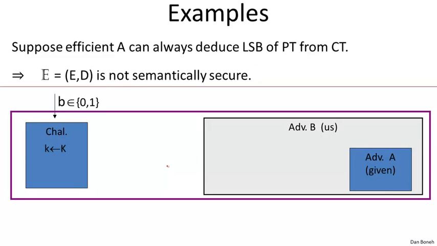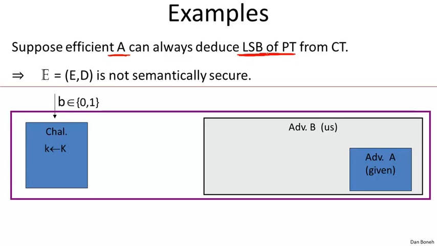So the first example is, suppose we have a broken encryption scheme. In other words, suppose we have an adversary A that somehow, given the ciphertext, is always able to deduce the least significant bit of the plaintext. Given the encryption of M0, this adversary is able to deduce the least significant bit of M0. That's a terrible encryption scheme because it leaks the least significant bit of the plaintext just given the ciphertext. So I want to show you that the scheme is therefore not semantically secure. That shows that if a system is semantically secure, then there is no attacker of this type.